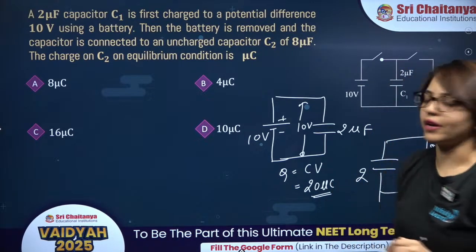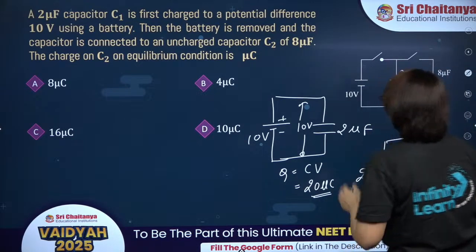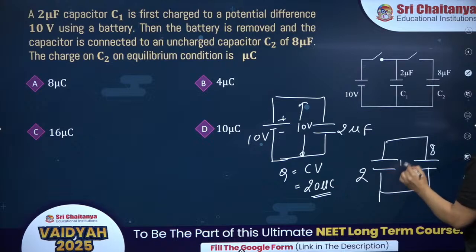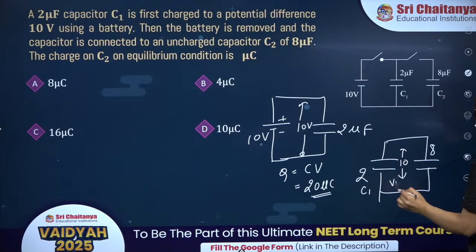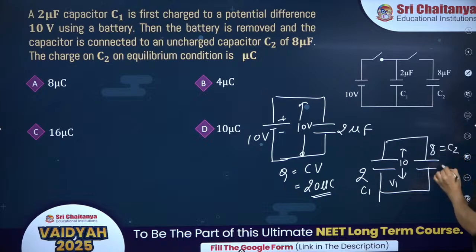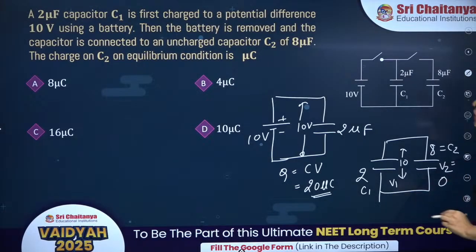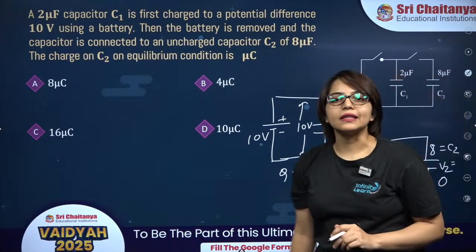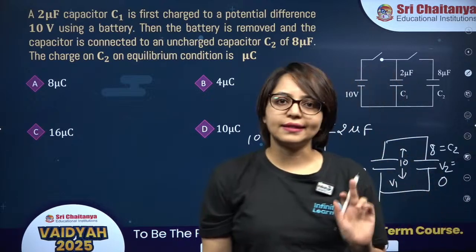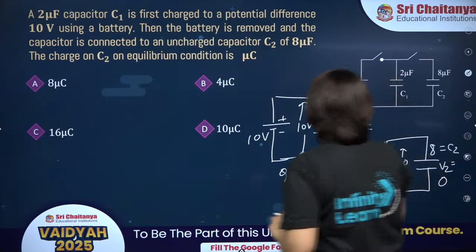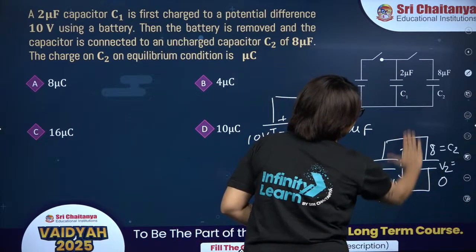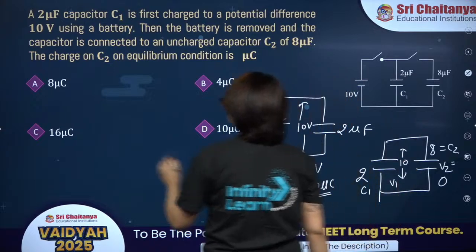Okay, all right. Now over here, the potential difference across the first one is 10 volt and on the second one is 0, because second one is completely uncharged. So over here the potential difference across the second one is 0. Fine. So what is the common potential after connecting these two?